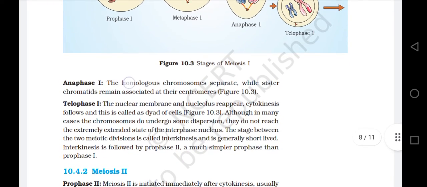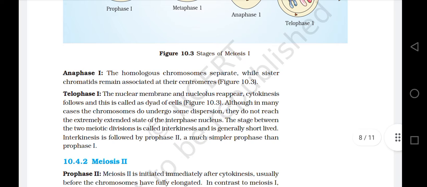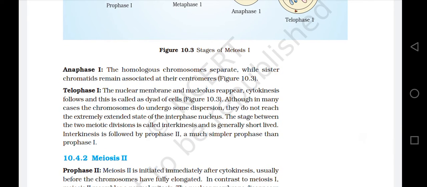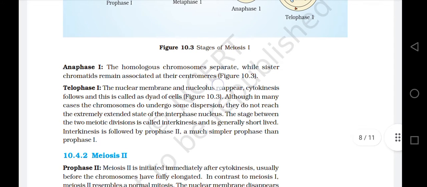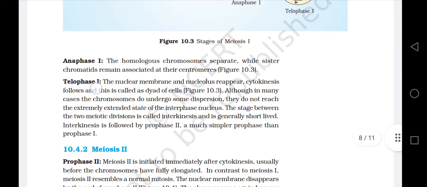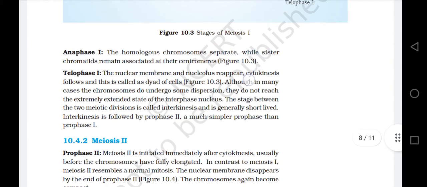Anaphase 1. The homologous chromosomes separate while sister chromatids remain associated at their centromeres. Figure 10.3. Telophase 1. The nuclear membrane and the nucleolus reappear. Cytokinesis follows and this is called dyad of cells. Figure 10.3.